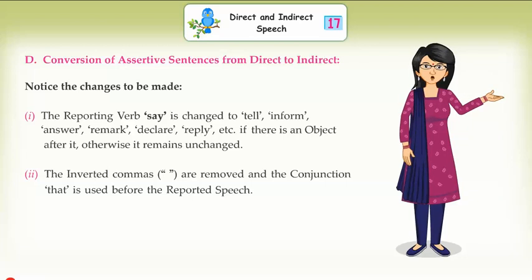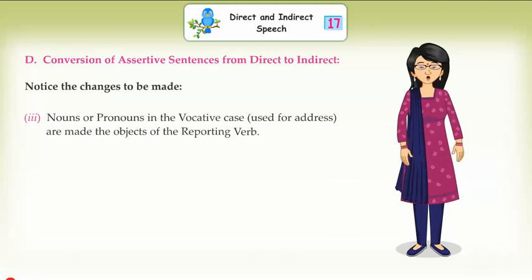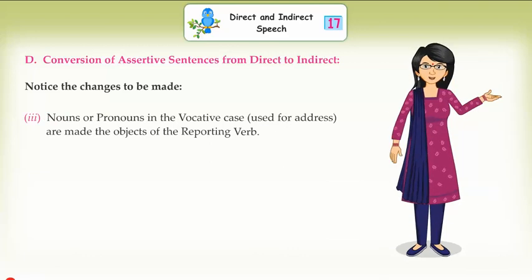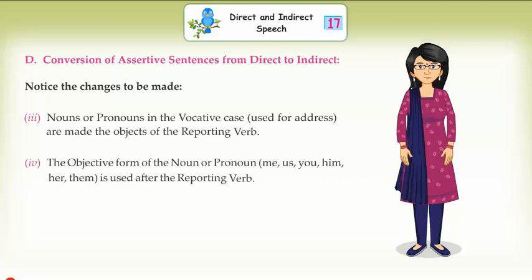The inverted commas are removed and the conjunction that is used before the reported speech. 3. Nouns or pronouns in the vocative case used for address are made the objects of the reporting verb. 4. The objective form of the noun or pronoun, me, us, you, him, her, them, is used after the reporting